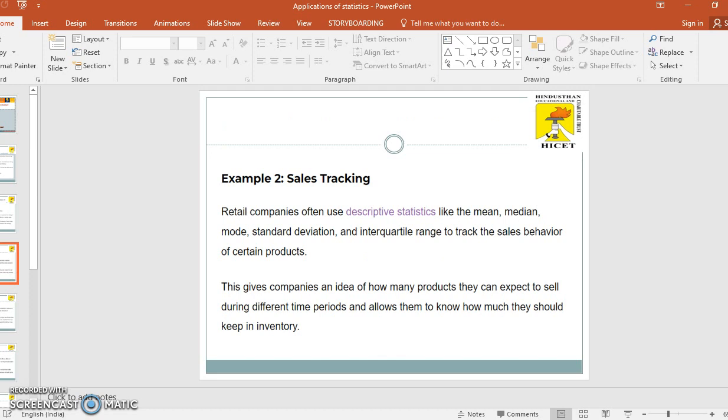The next example is sales tracking. Retail companies often use descriptive statistics like the mean, median, mode, standard deviation, and interquartile range to track the sales behavior of certain products. This gives companies an idea of how many products they can expect to sell during different time periods and allows them to know how much they should keep in inventory.